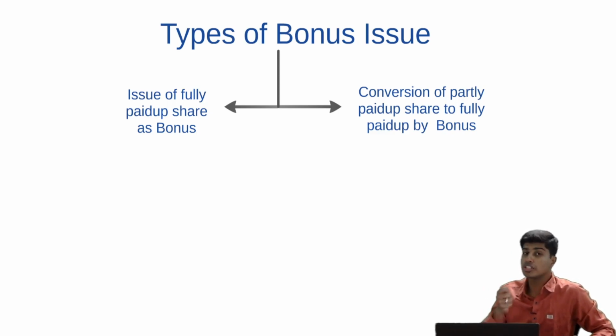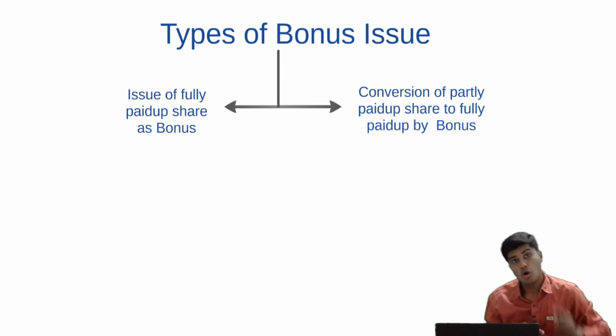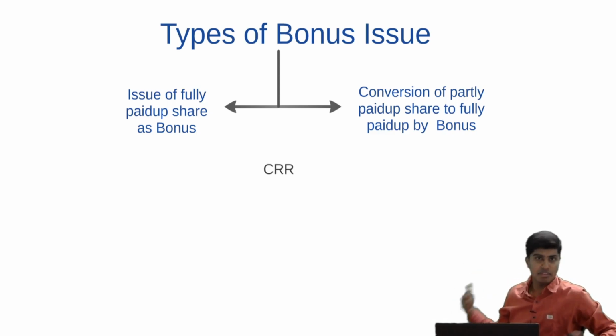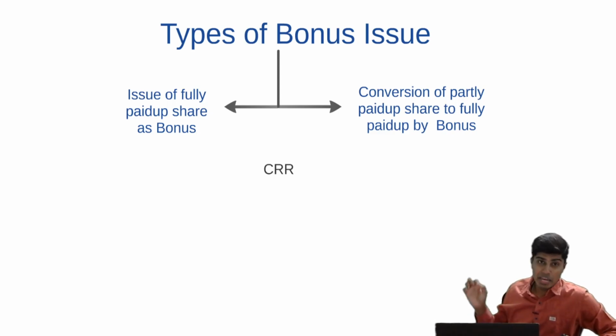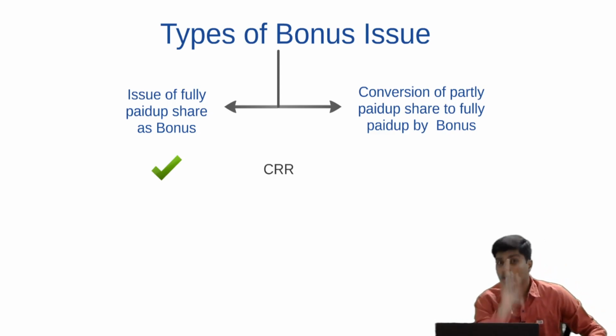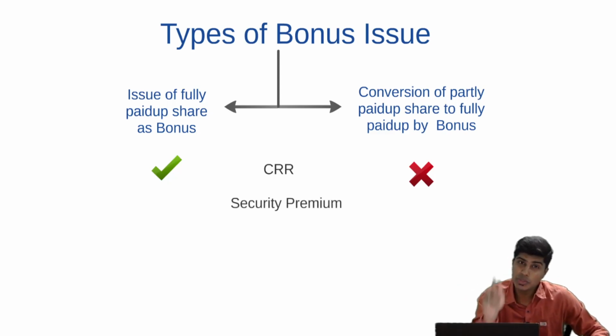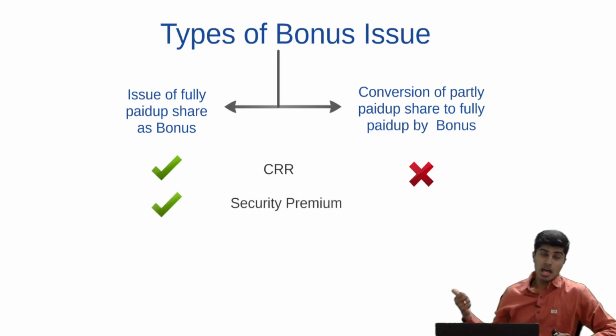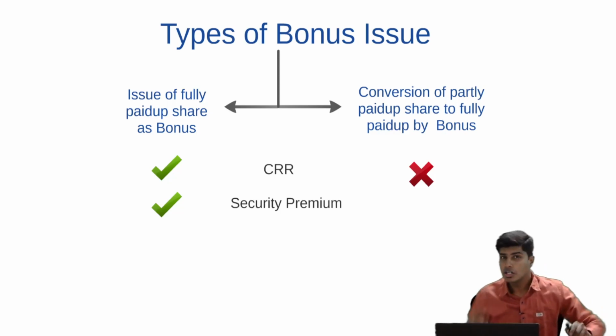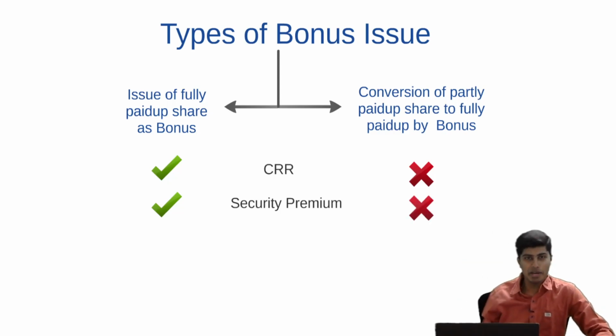There are certain reserves which cannot be utilized for the purpose of converting partly paid up to fully paid. However, all the reserves we mentioned earlier can be used for issue of fully paid up shares as bonus. To mention precisely, capital redemption reserve, the first reserve in the order of reserves to be utilized, can be fully utilized for issue of fully paid up share as bonus. However, CRR cannot be utilized for converting partly paid up shares to fully paid. Next in the list is security premium. Security premium can be utilized to issue fully paid up shares as bonus. However, security premium cannot be utilized to convert partly paid up shares to fully paid up by way of bonus.